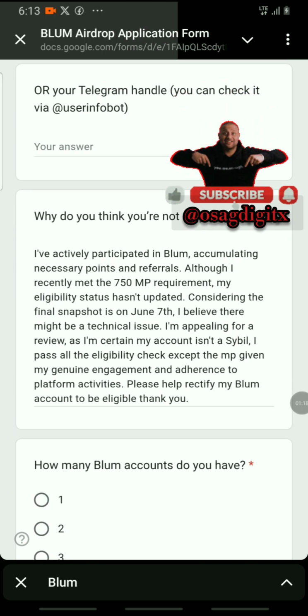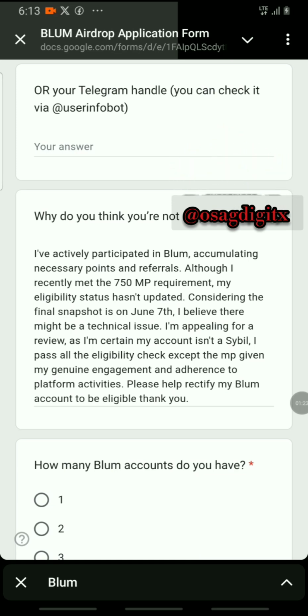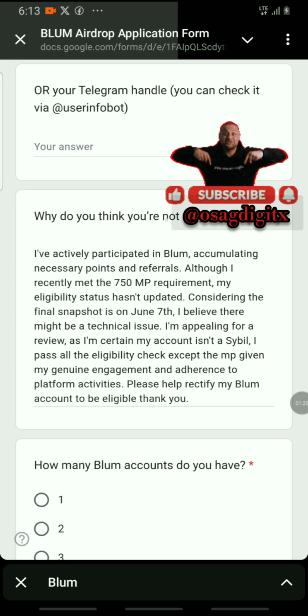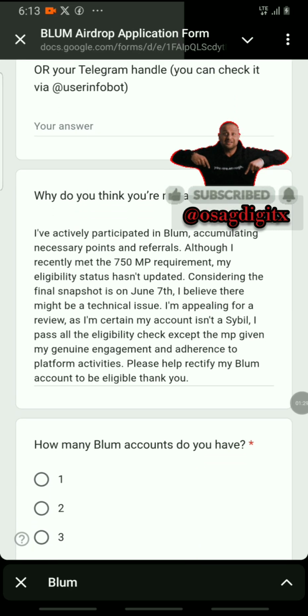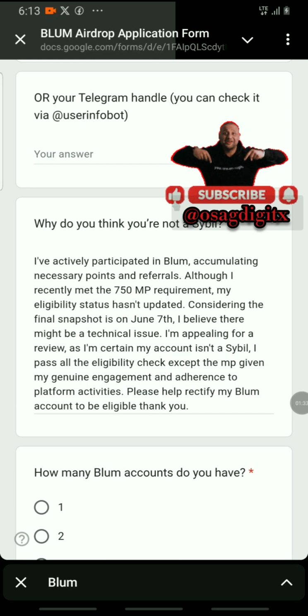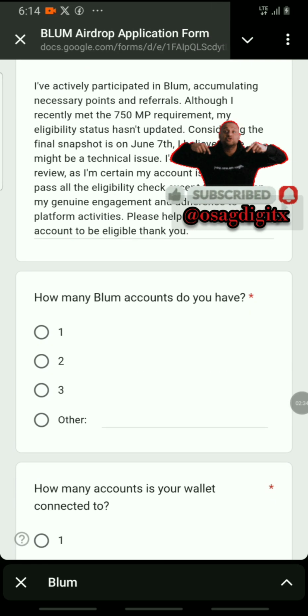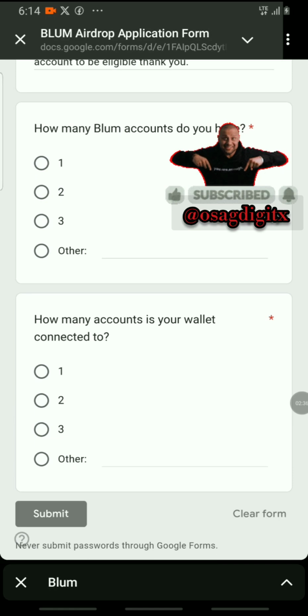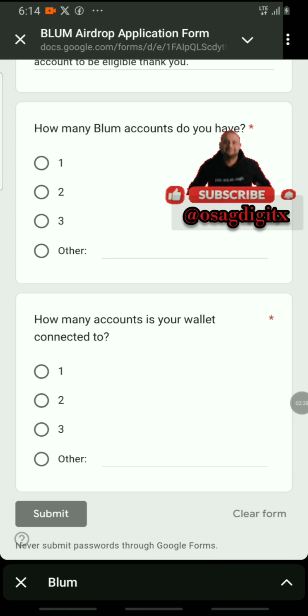So for any dispute, even if you've passed all the criteria and are still not eligible, this is all you have to do. You can copy this and paste it here. Otherwise you can write your own or change some things. After doing that, how many Bloom accounts? One. Even if you just put one, you can always go back to the second account and also file the same dispute.